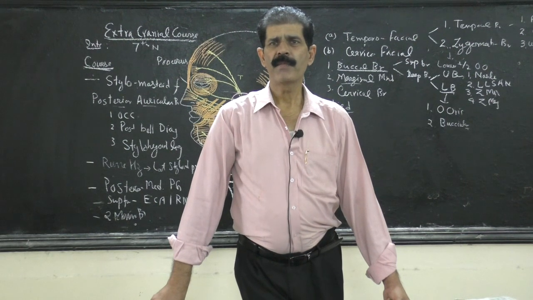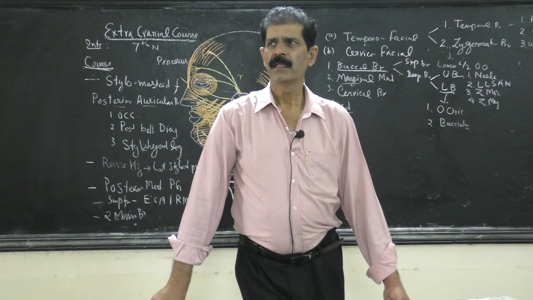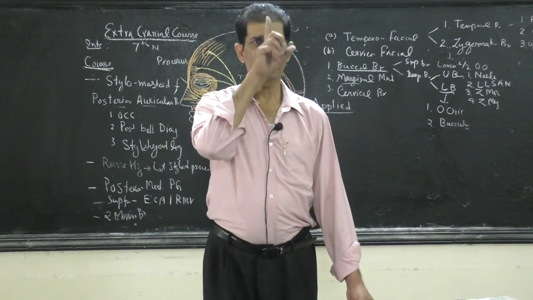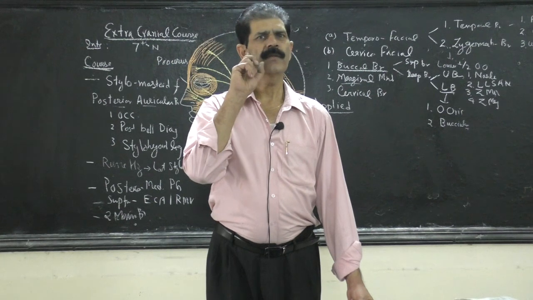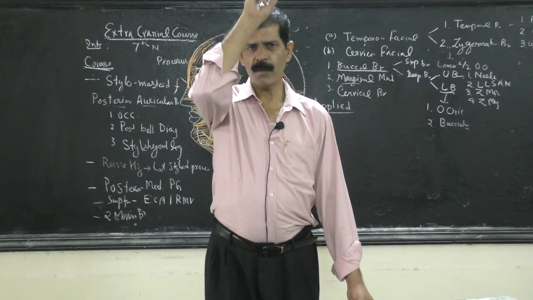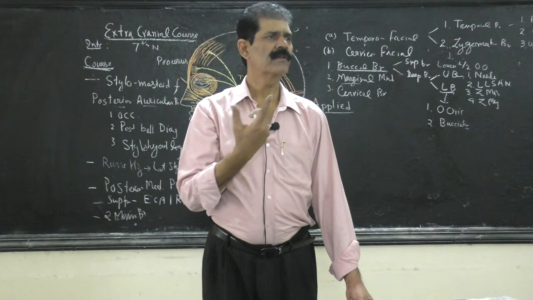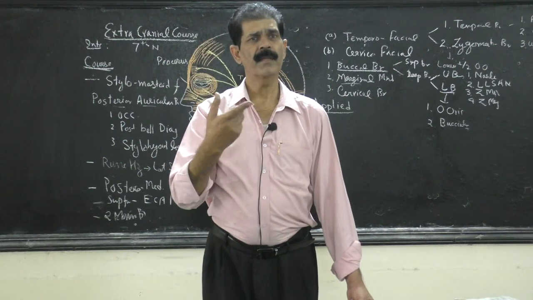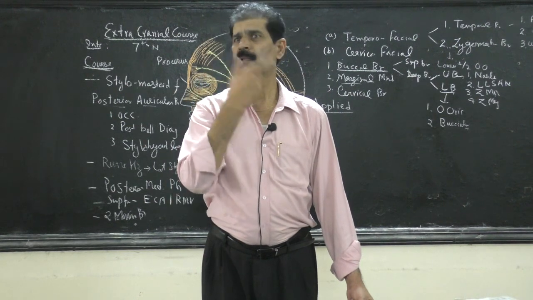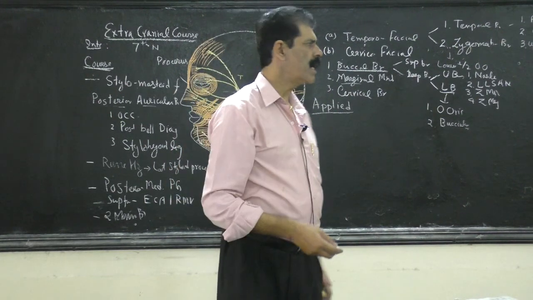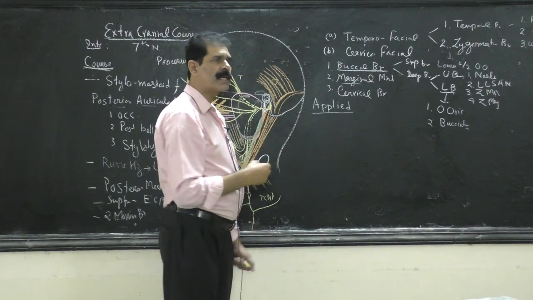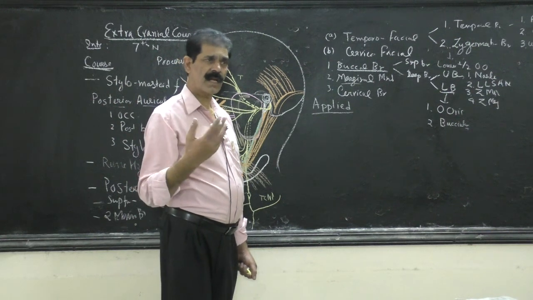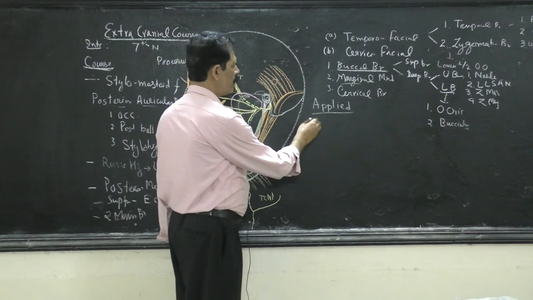So because of the damage to the facial nerve, it leads to paralysis of half of the muscles of the face, because there are two nerves and the whole human body is bilaterally symmetrical. What is present on the left is the same on the right. Same artery, same vein, same nerves, everything is here. Even the skull bones are the same. So that is called Bell's palsy. The question may come, write a short note on Bell's palsy, directly. Then you start from causes.